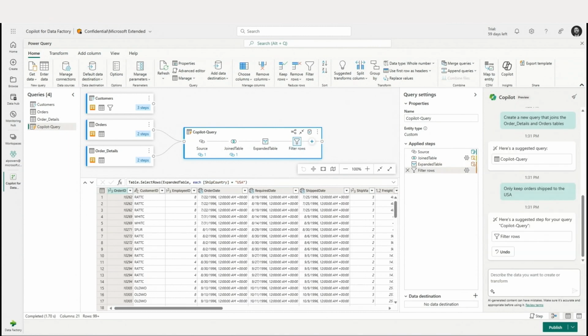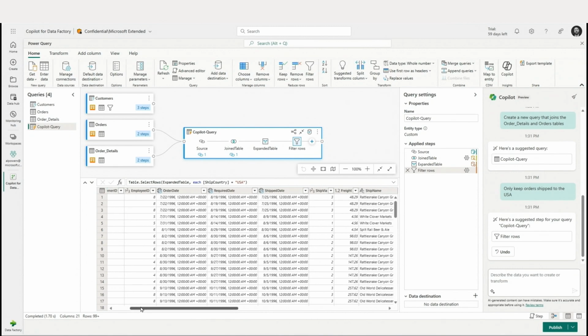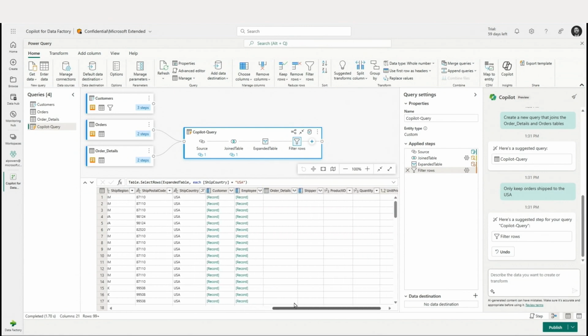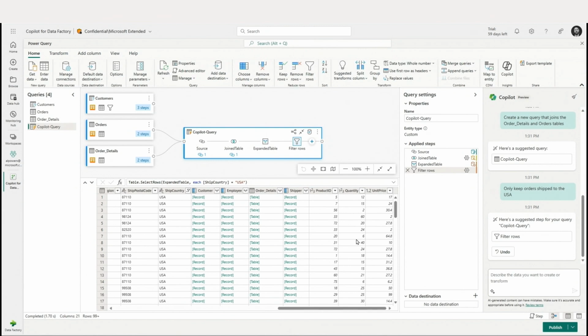We're going to keep going and ask Copilot to only keep those orders that ship to the US. And at any point, I can jump back into Power Query. In this case, I can take a look at the data, make sure that everything is showing up correctly. At the top, I can see the steps that I'm carrying out. Everything looks good. Let's do something more complex now.